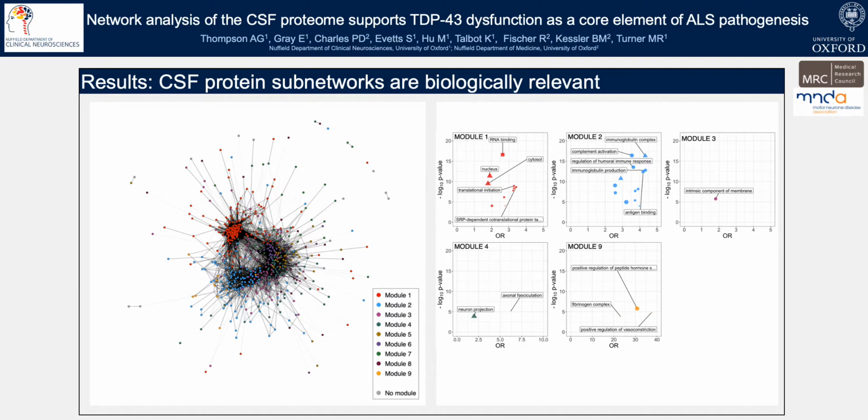you can see on the right, module 1, which is that very tightly connected red module, was enriched for intracellular proteins particularly involved in transcription and translation. Module 2 was enriched for immune system proteins, and Module 3 membrane proteins. There was also enrichment in some of the smaller modules, which is also shown below.